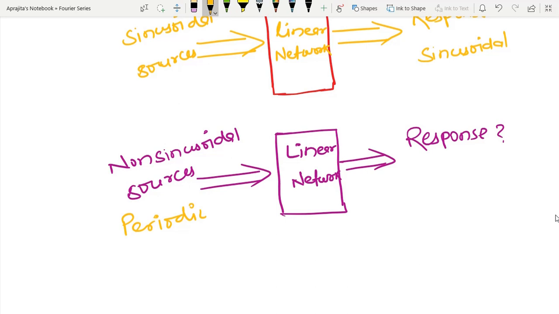But most of the time we are concerned with the steady state response of the circuit. So we have one of the most important transformations, on which we have spent a lot of time, called phasor based analysis, and that analysis is concerned with the steady state. Using that analysis, I am now trying to analyze the circuit which contains non-sinusoidal periodic excitation or periodic sources.